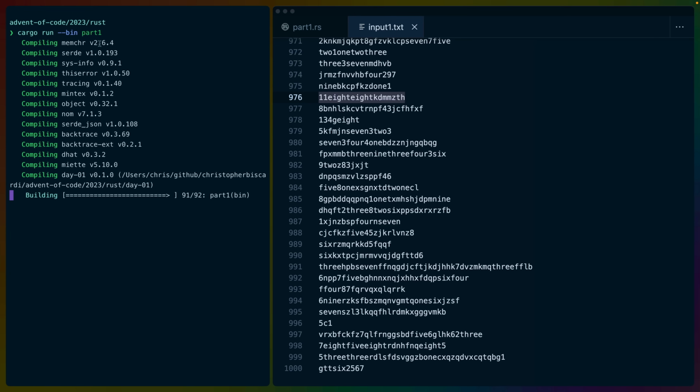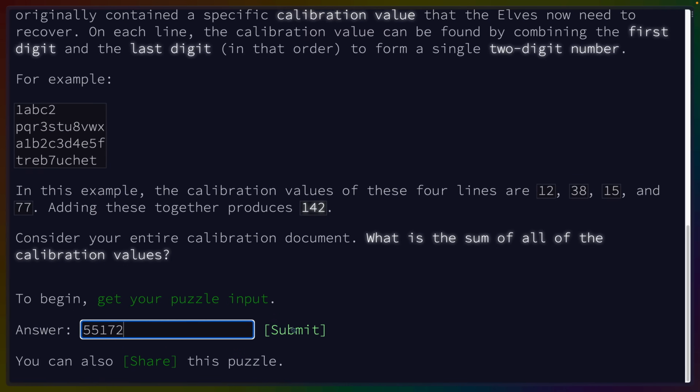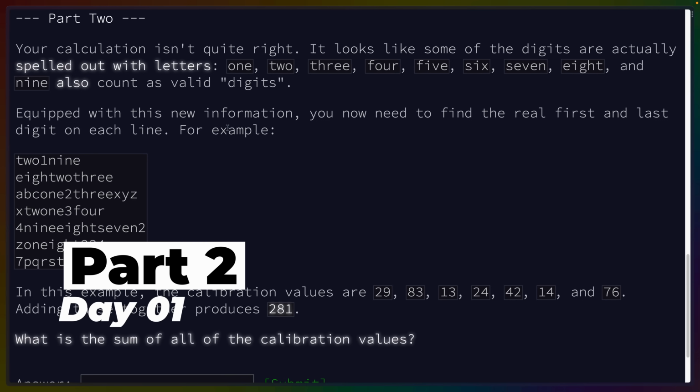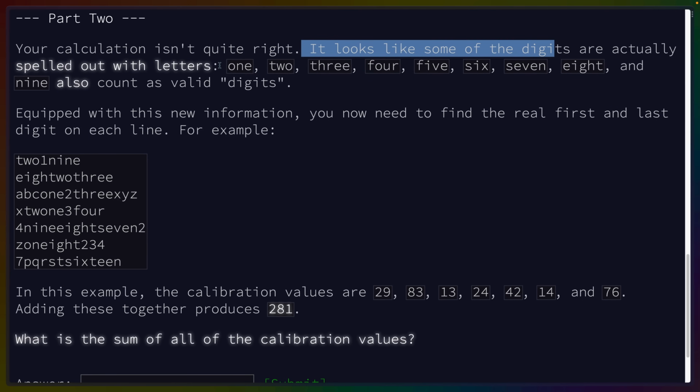And if I cargo run bin part 1, it should compile and give me an answer, which it does. So we got 55,172. We go back over to Advent of Code, drop our input in, and we got a gold star. So we successfully answered the question. Our calculation isn't right for part 2. It looks like some of the digits are actually spelled out with letters. 1, 2, 3, 4, 5, 6, 7, 8, and 9 also count as valid digits. Equipped with this new information, you now need to find the real first and last digit on each line.